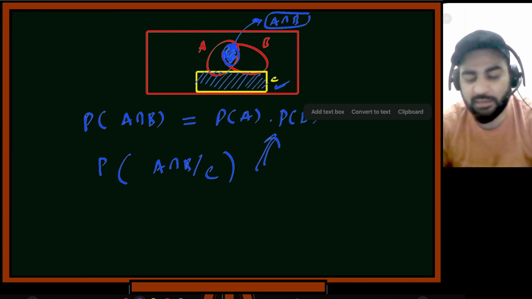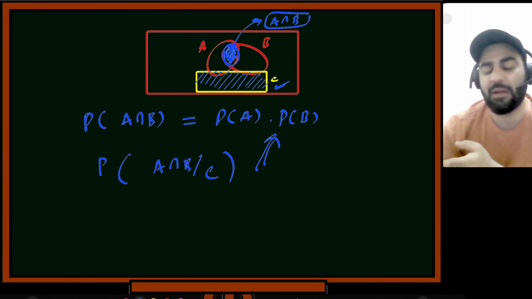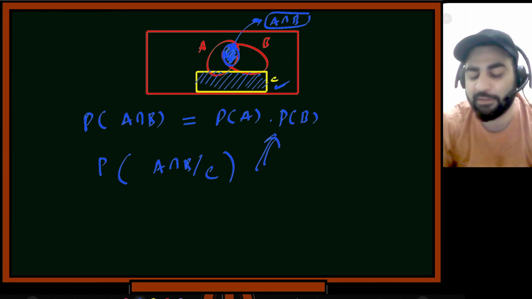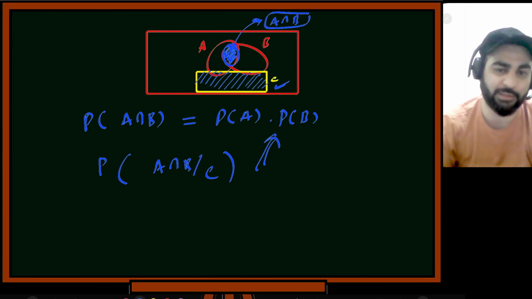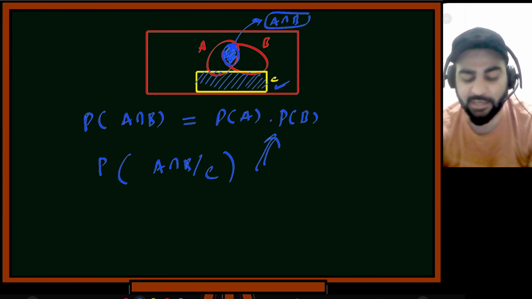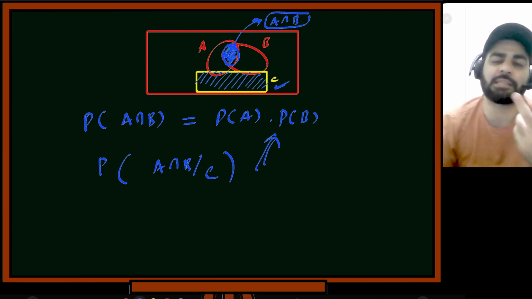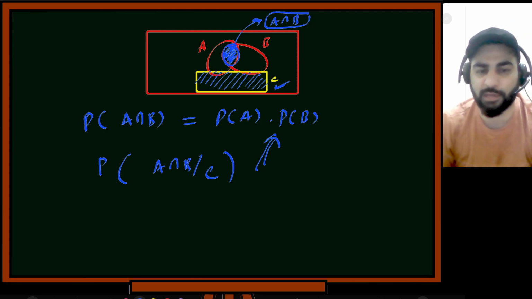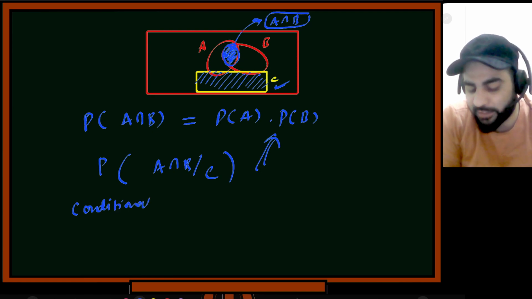So what is the meaning of independence? Independence means that if one event happens, it should not impact the happening of the other. It should tell me nothing about the other event. Right now, if C happened, you can clearly see that A intersection B did not happen. Now you are seeing the dependence in there. So that means that if there is independence between two events, that does not mean that there will be independence conditional on other events. That's what I want you to know: conditional independence is not necessary.